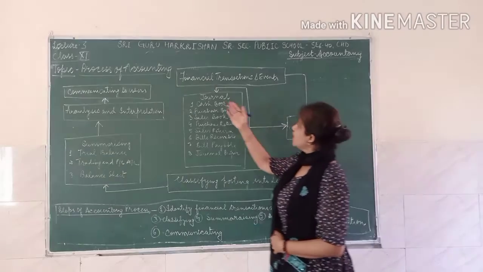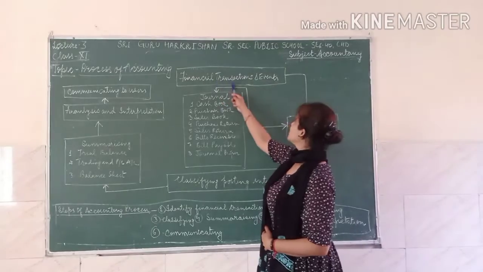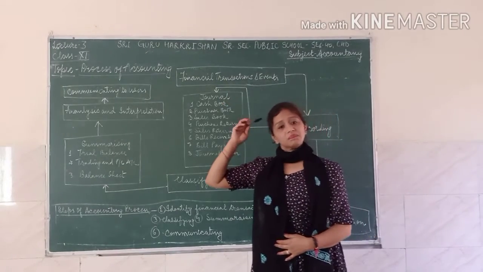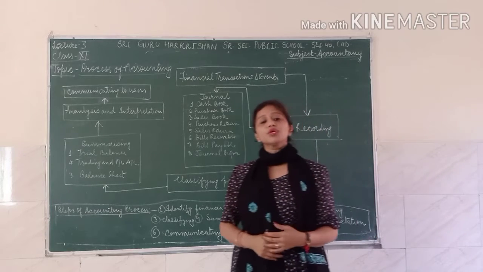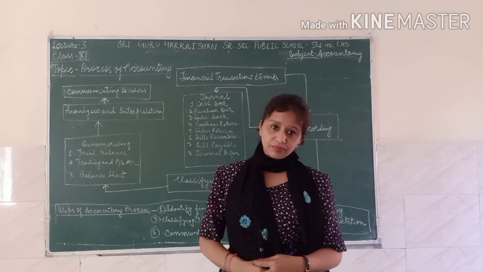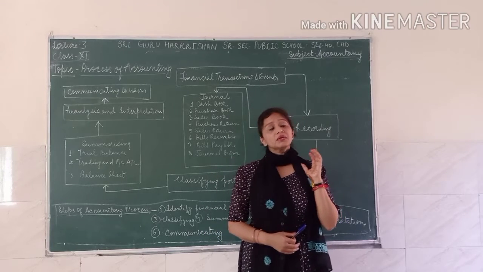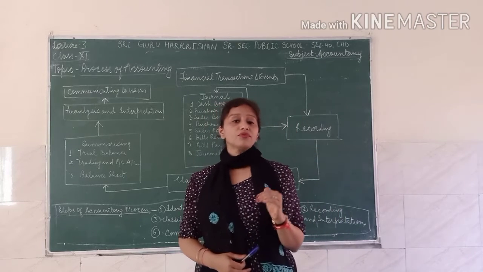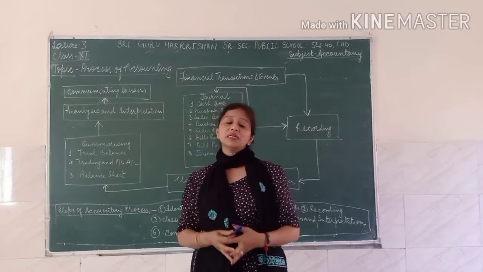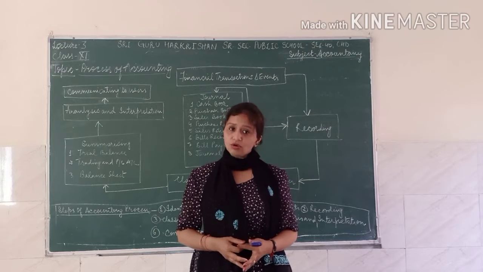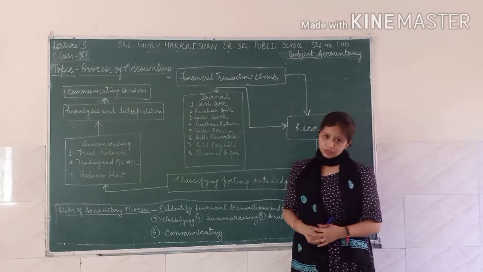As the financial process of accounting, the first step is the financial transaction and event. So the identification of the financial transaction is very much required. It is the first step of accounting. You all know that the transaction or event which is of an economic nature and measurable by money can only be taken care of. So we will have to take all financial transactions and events first.